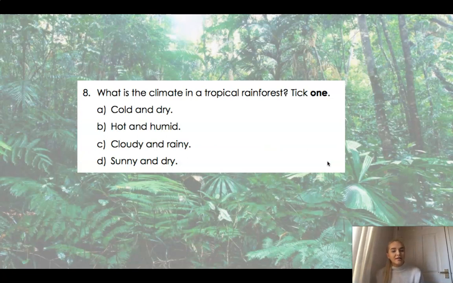What is the climate in a tropical rainforest? Is it cold and dry, hot and humid, cloudy and rainy, or sunny and dry? Tick 1, not 2, not 3, not 4. Pause the video, tick it, off you go. Okay, well we definitely know a tropical rainforest is not cold and it's definitely not dry. It's not cloudy, but it is rainy. And it is sunny, but it's not dry. And it is hot and humid.